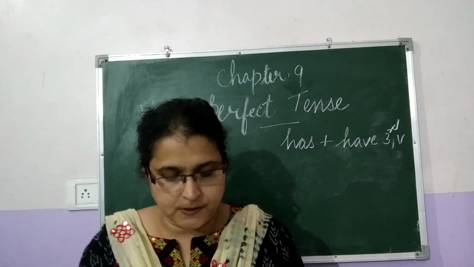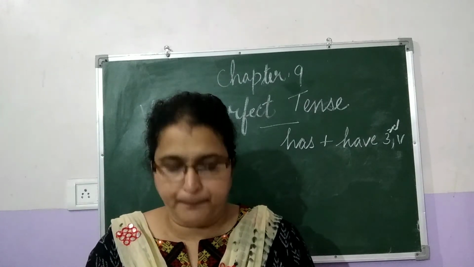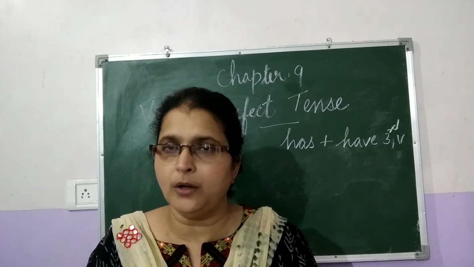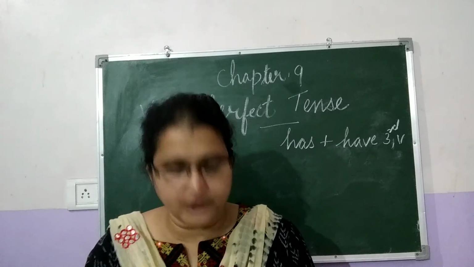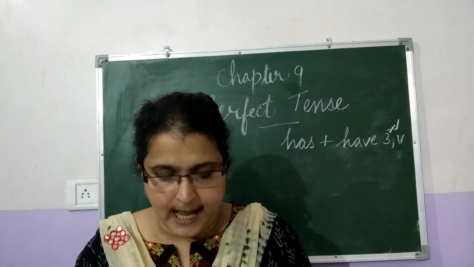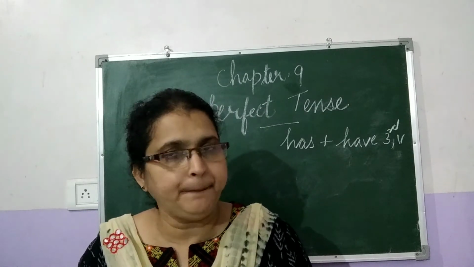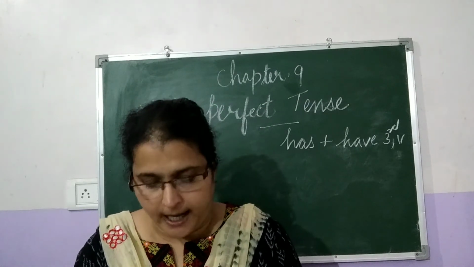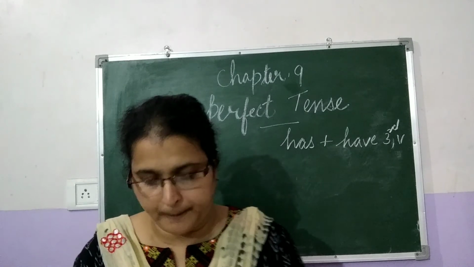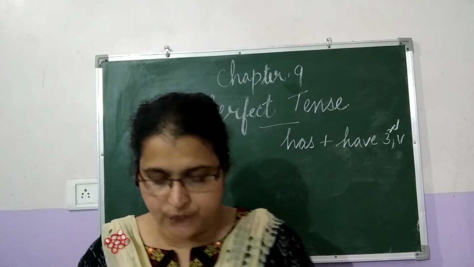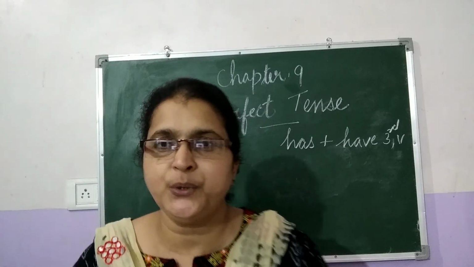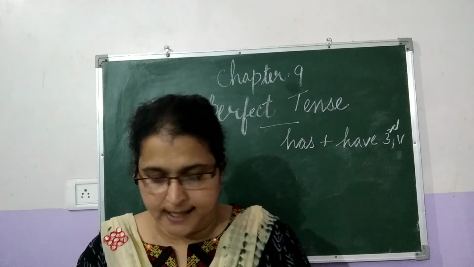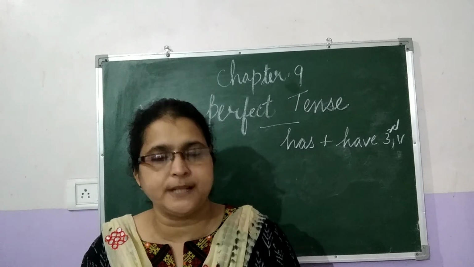Okay, so I have played football. I here is the subject and have is the helping, the auxiliary verb, and played is the main verb here, and also we can say the past participle. We have already told, the third form of the verb, and football is the object.